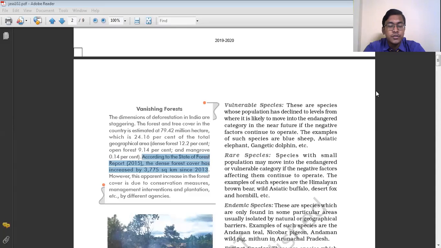According to the forest report of the year 2015, the dense forest cover has increased by 3,775 square kilometers since 2013. So in our country, the dense forest cover has increased by 3,775 square kilometers in 2 years, from 2013 to 2015. This has become possible because of the positive policies of the government, as the government has taken some strict policy to increase the forest cover and to protect the forest resources of our country.